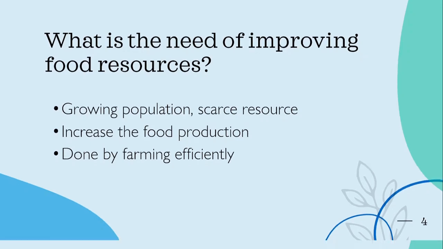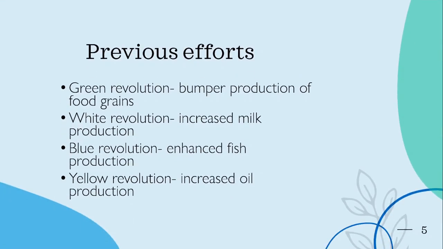Now, there are various previous efforts done to improve food production. See this: green revolution, white revolution, blue revolution, yellow revolution, golden revolution. There are many more. The green revolution's objective is to bump up production of food grains, mainly wheat. In the white revolution, milk production increased. In the blue revolution, fish production was enhanced. Then the yellow revolution increased oil production. These are some previous efforts done by various scientists.